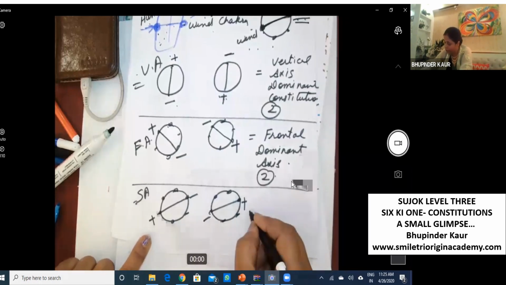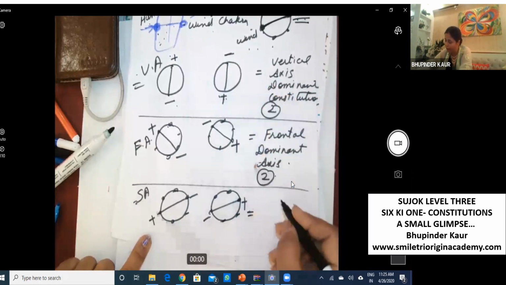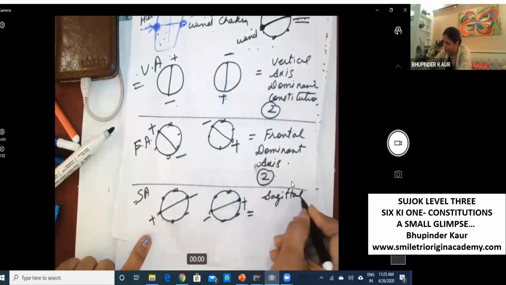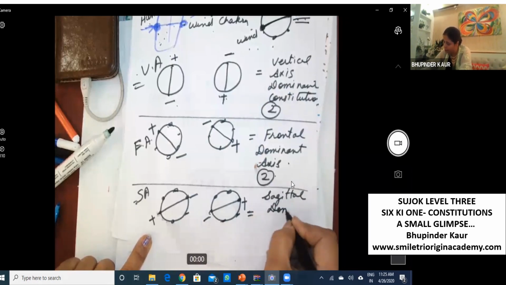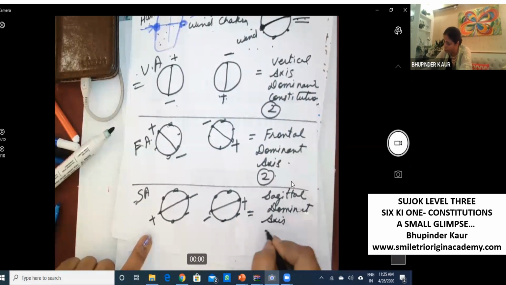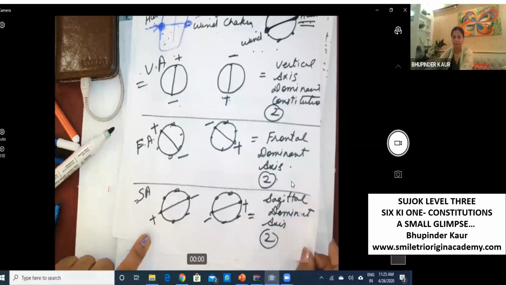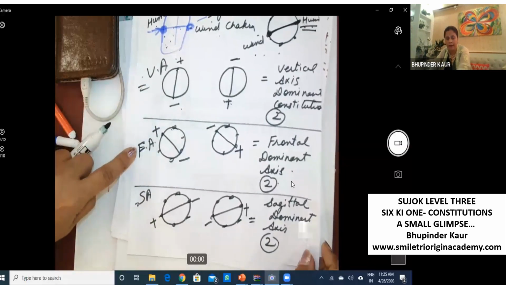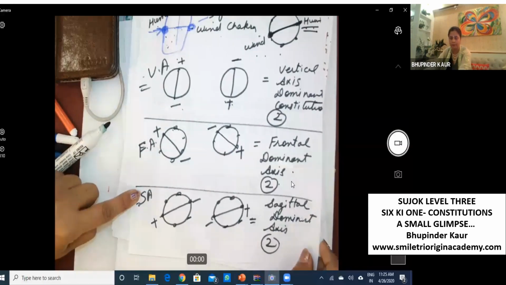So we have 2 varieties, sagittal dominant axis, 2 types. Vertical axis, frontal axis, and sagittal axis.